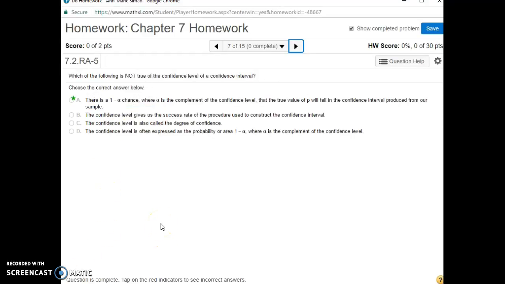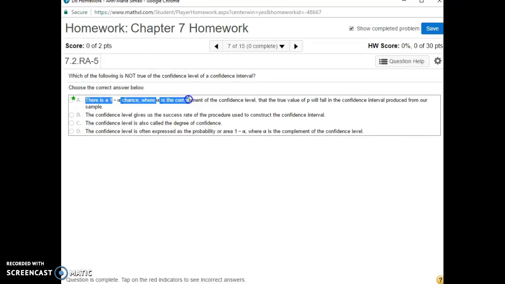Which of the following is not true of the confidence level of a confidence interval? It's not true that there is a 1 minus alpha chance, where alpha is a complement of the confidence interval, that the true value of P will fall in the confidence interval produced from our sample. You're never sure that it's going to happen. So the true value of P, you're alpha sure that it will.